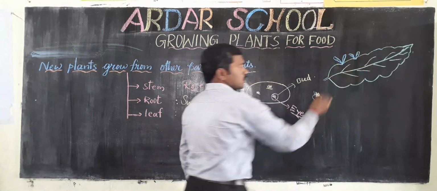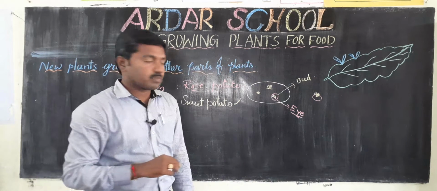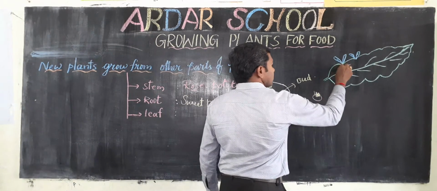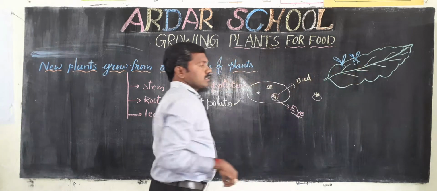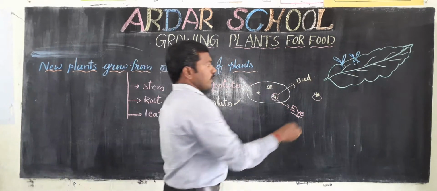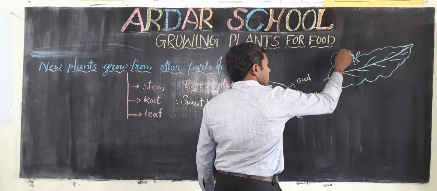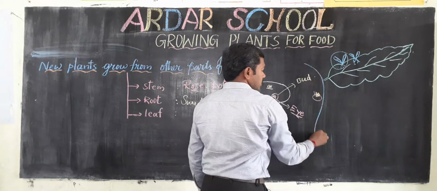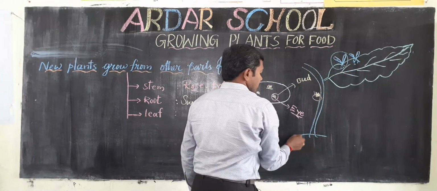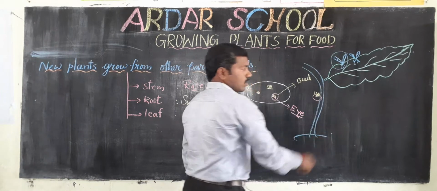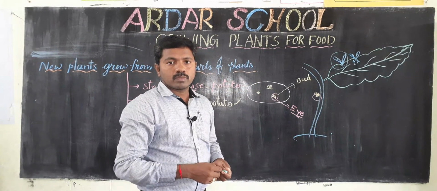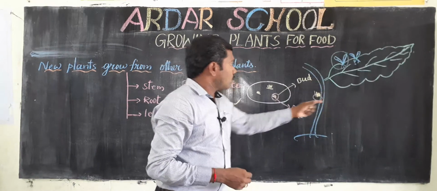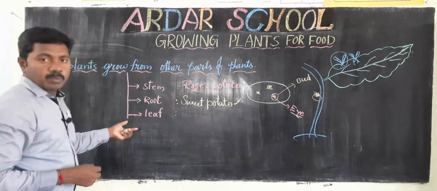So we can observe these plants in our surroundings also. When this falls on the ground, it becomes a new plant. Okay children, so this is one type of vegetative reproduction.